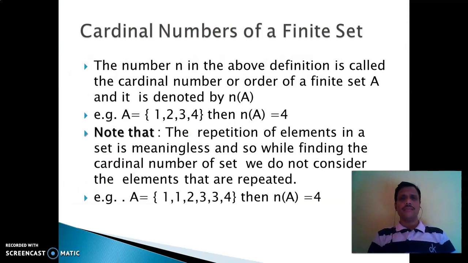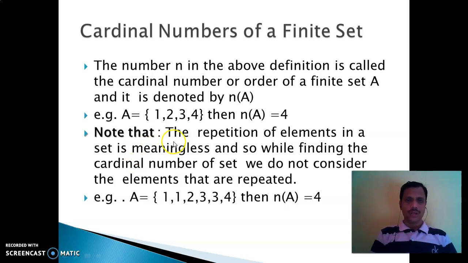What is meant by the cardinal number of a finite set? The number n in the above definition is called the cardinal number, or we can say the order of a finite set, and it is denoted by n(A). Example, A = {1, 2, 3, 4}. Then we can say that n(A) = 4. That means the cardinal number is nothing but the number of elements in the set. Here 4 elements, so we can write n(A) = 4. Suppose here 5 elements, 1, 2, 3, 4, 5. We can write n(A) = 5.